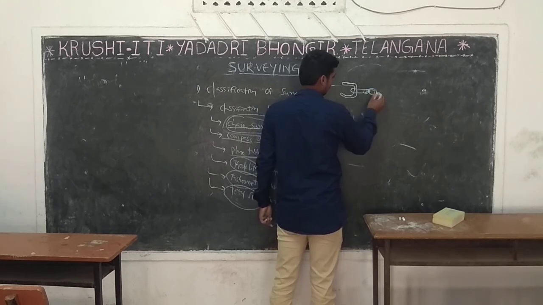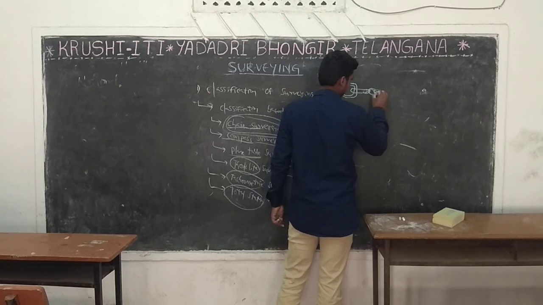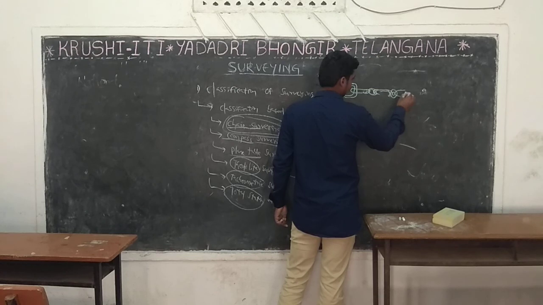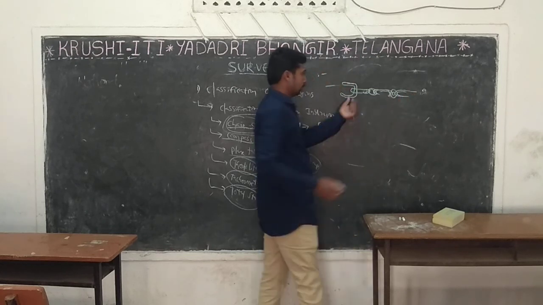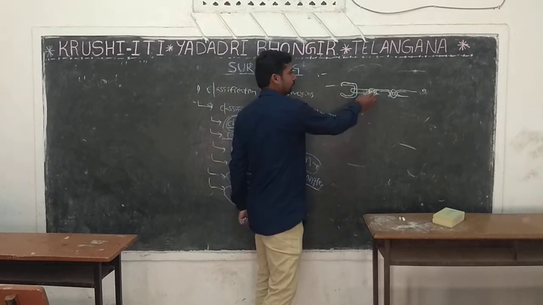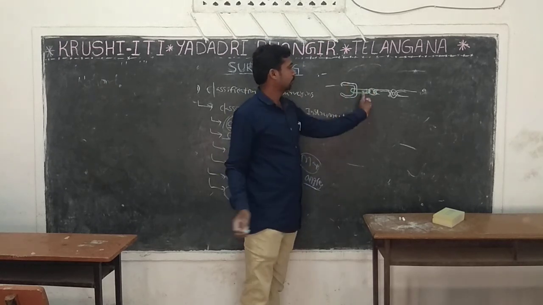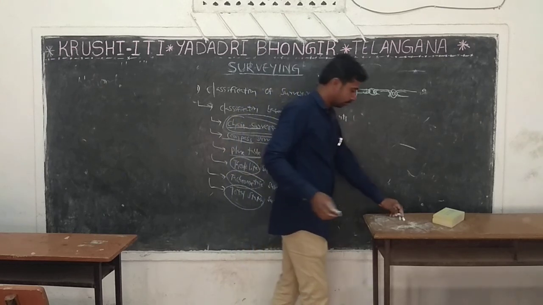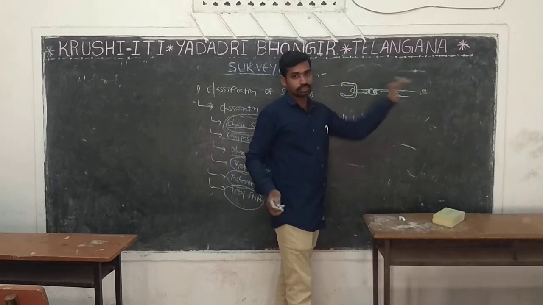Like this. This is brass, brass handle. This is link. Chains have handles and links.